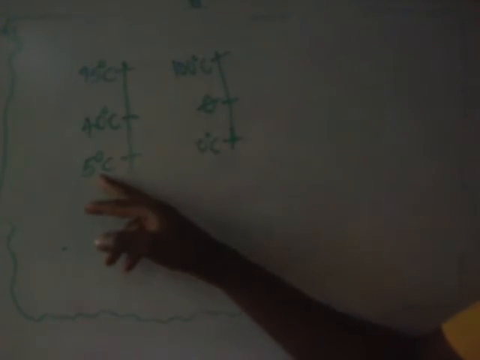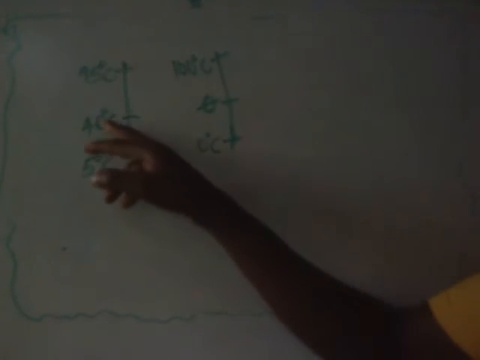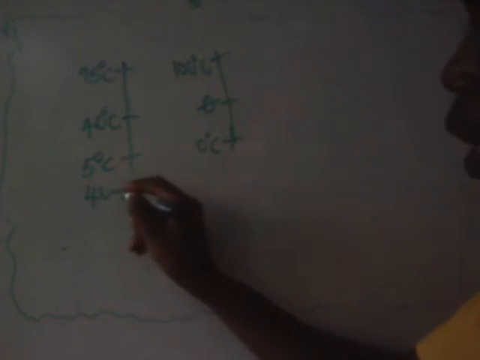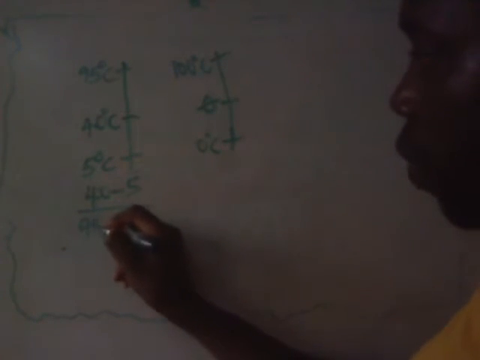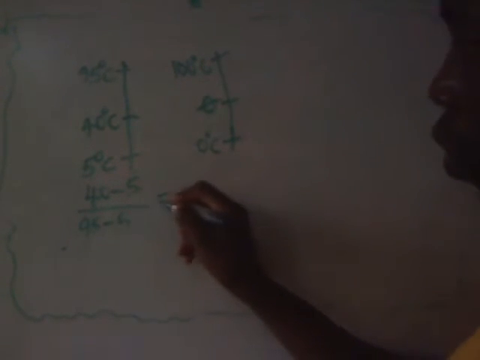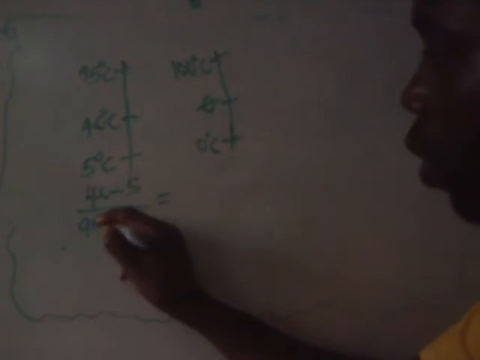Coming to the 40 thermometer: medium minus bottom over top minus bottom. Medium minus bottom is 40 minus 5, divided by top minus bottom, which is 95 minus 5.